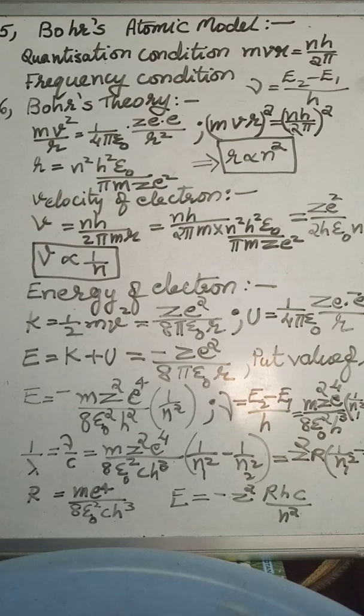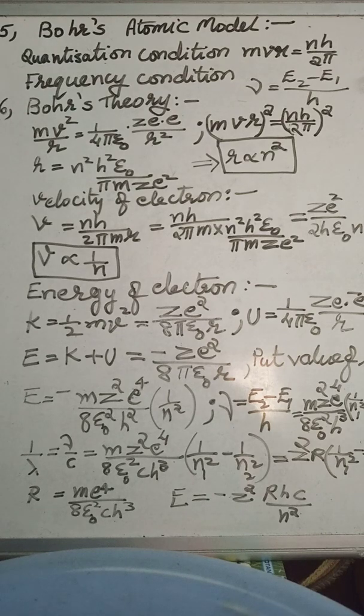So when it jumps from one energy level to another level, the change in the energy, that is delta E equal to E2 minus E1, is equal to h nu. So we can say nu is equal to E2 minus E1 upon h. This equation is called the frequency condition. Very important: both the quantization condition as well as the frequency condition. So what drawback Rutherford's model had is replaced by the explanation of Niels Bohr.